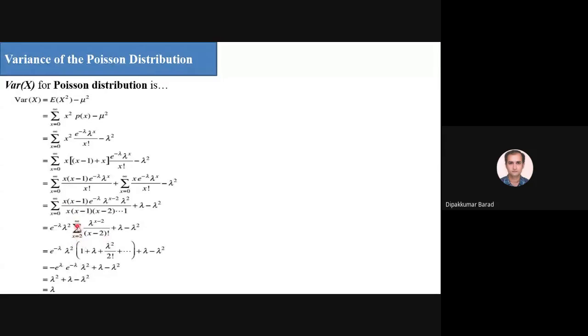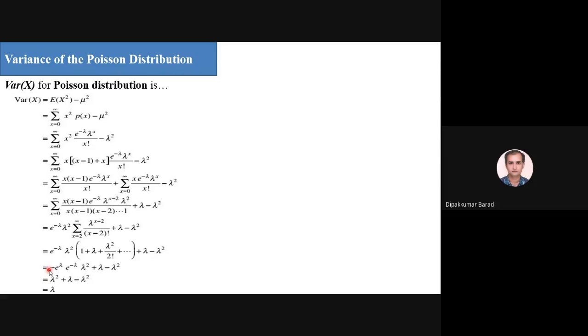And now if I put this value of x, then I get 1 plus lambda upon 1 factorial, lambda square upon 2 factorial and so on, plus lambda minus lambda square. And this is nothing but e raised to lambda. Again, a correction here: this is a positive term, there is no negative sign here. So e raised to lambda, which I get from this term, into e raised to minus lambda into lambda square. So e raised to lambda into e raised to minus lambda is e raised to 0, so I get 1. The remaining term is lambda square.